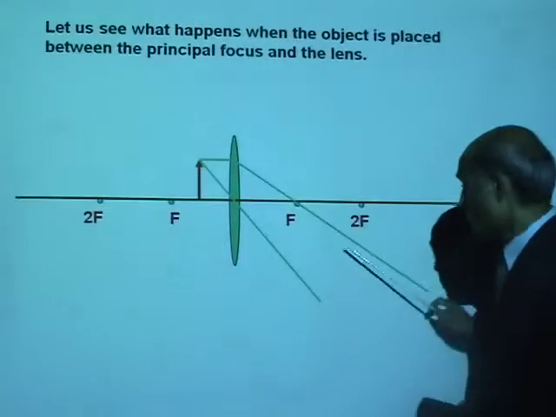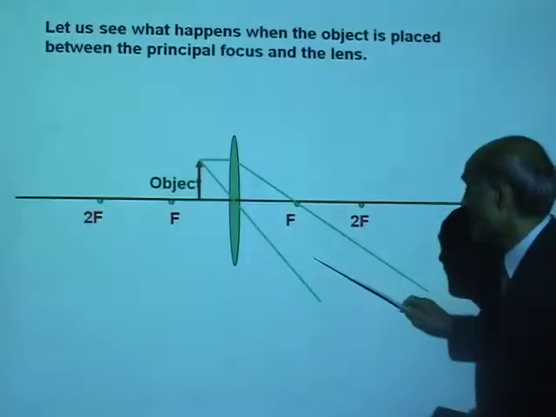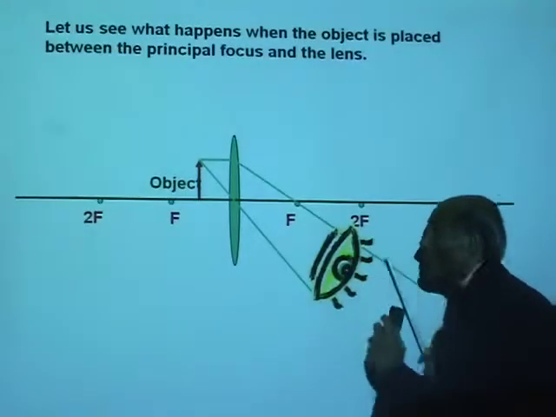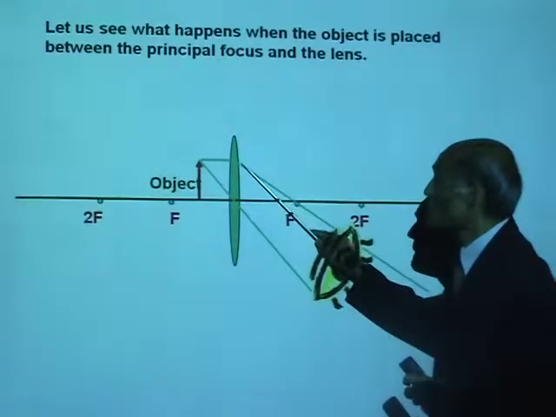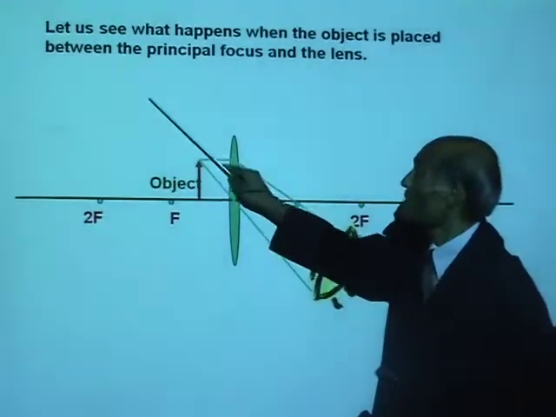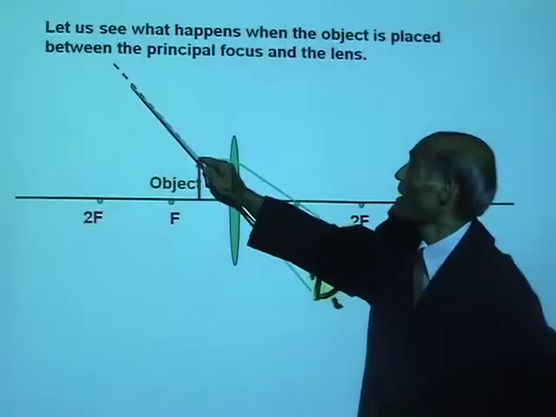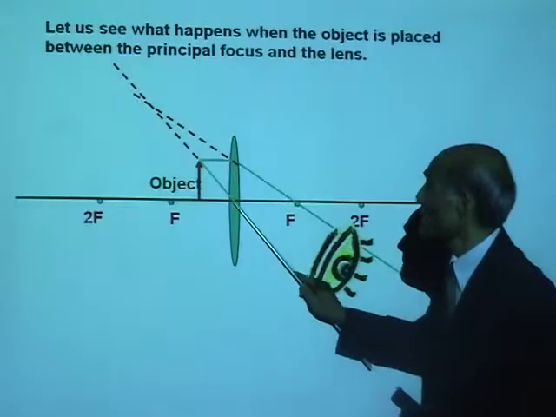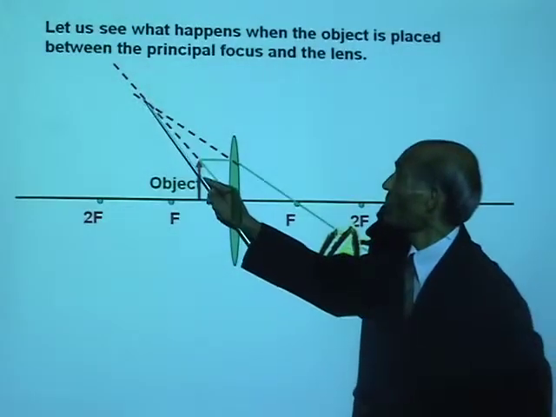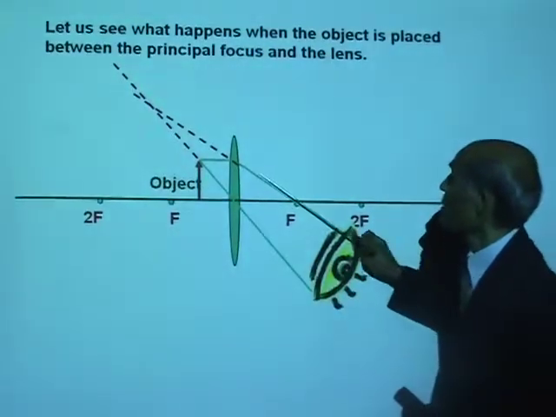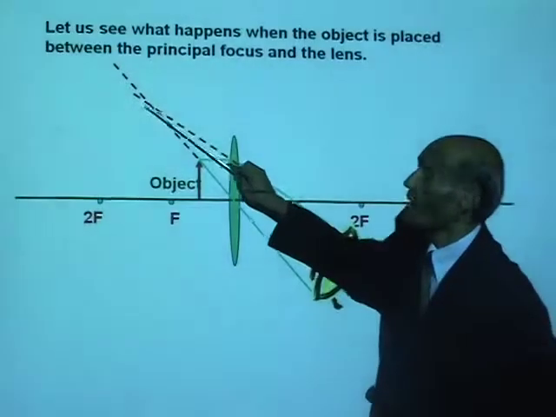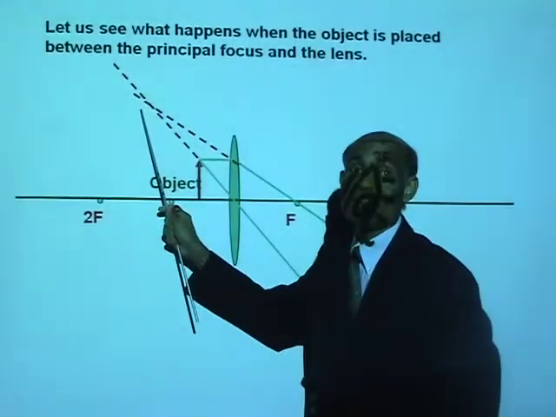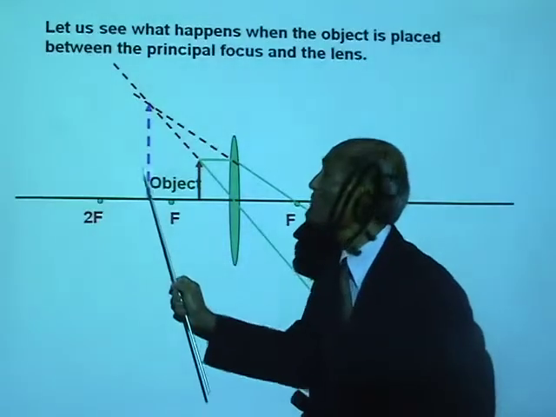But if you keep your eye here and look from here, these light rays will appear to be coming from somewhere here. You see, this refracted ray will appear to be coming from there, and this will be appearing to come from there, and they too meet here, and that is where the image is formed.